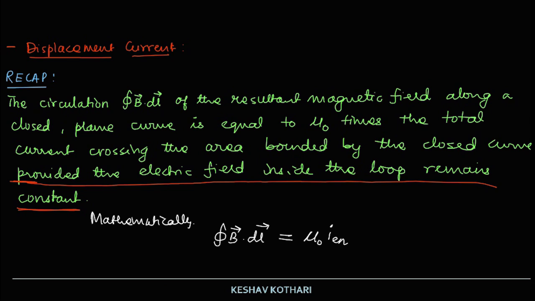We will be coming back again and again to this particular statement while we understand the displacement current, every now and then I will be coming back to this slide. So it is important that you take this down very well, the definition which we have stated over here for the Ampere circuital law.